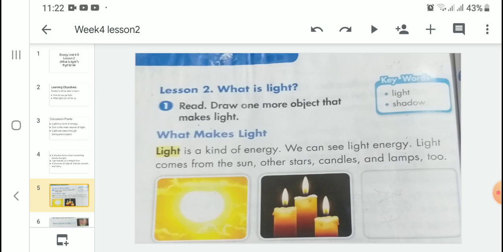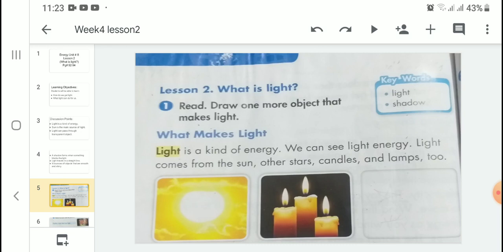Now students, open page number 92. Look at question number 1. First of all, I will read the text. Then you will draw one more object that makes light. Now listen carefully. What makes light? Light is a kind of energy. We can see light energy. Light comes from the sun, other stars, candles, and lamps too.